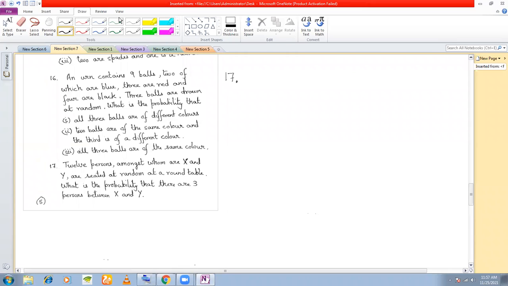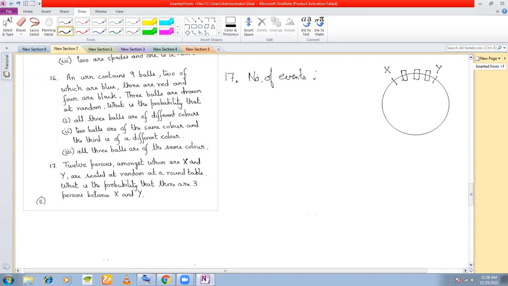If you see, we have done this kind of a problem. I told you last day also that the same linear arrangement we have done, right? What was the logic? The X and Y, and there must always be 3 persons between X and Y, right? How many persons in total? There are 12 persons in total. So how many ways that are mutually exclusive, exhaustive, and equally likely?